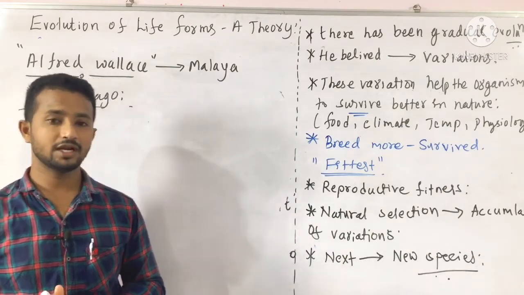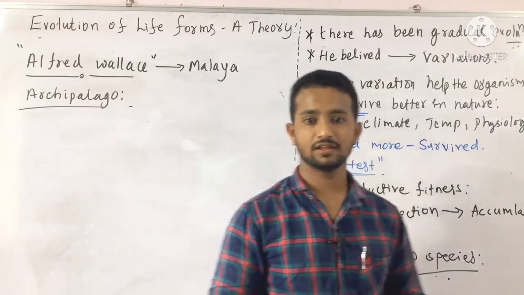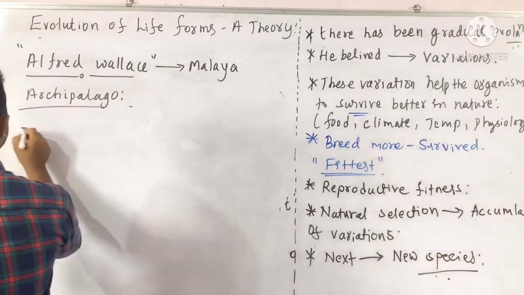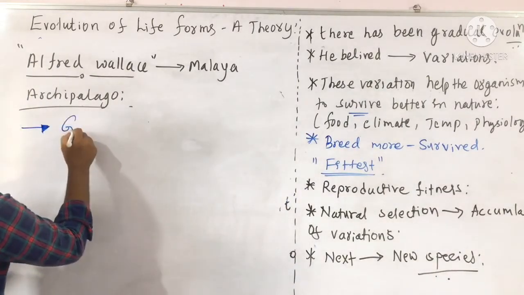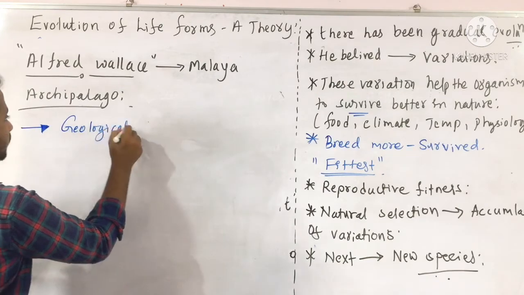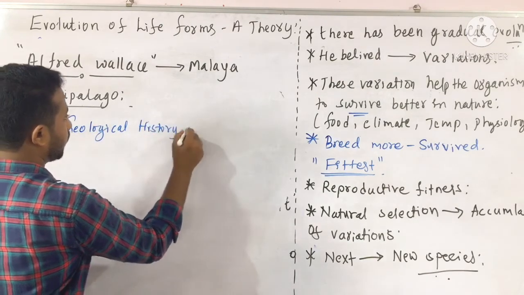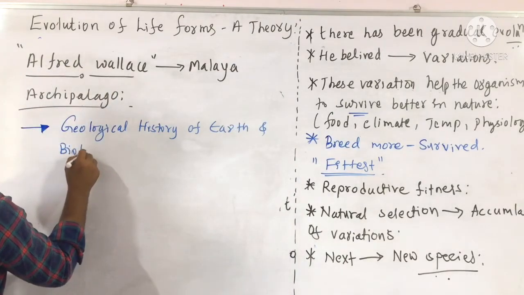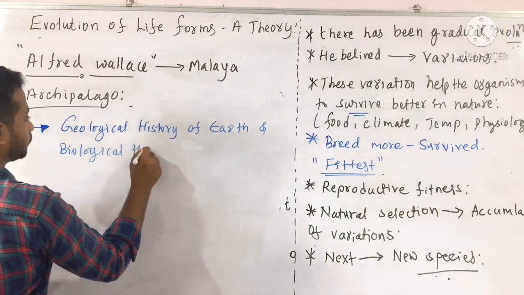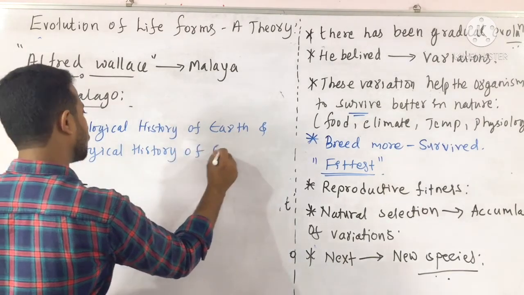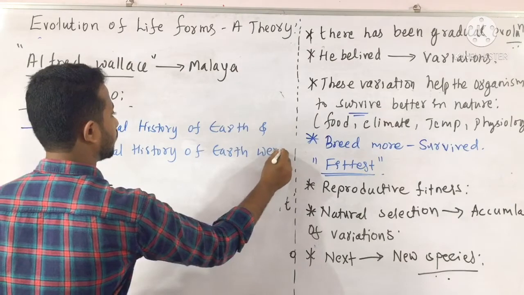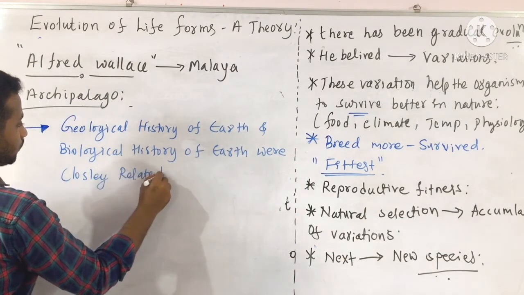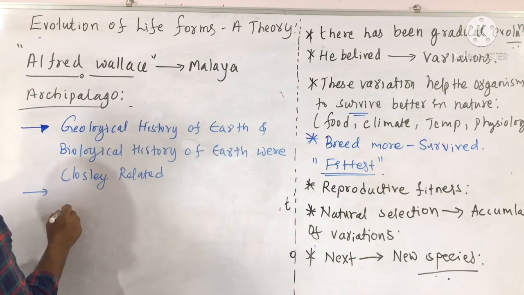organisms are present at different geological durations of the earth. Including that, the interesting definition drawn by Alfred Wallace is that the geological history of earth and the biological history of earth were closely related. And the next important conclusion is about the age of the earth.